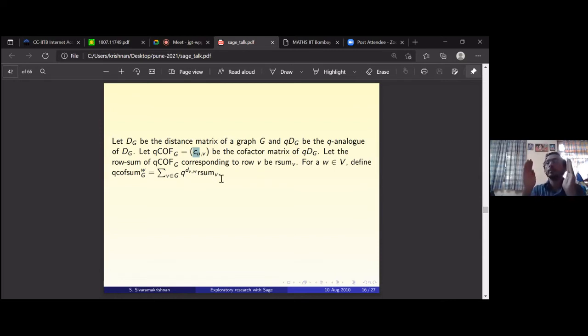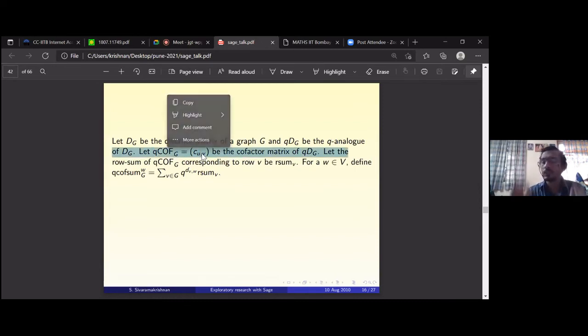Sum of the cofactor matrix will be the cofactor sum. Now we have the Q distance matrix, so you get the Q cofactor sum matrix. You take the Q analog of the distance matrix and look at its cofactors, which gives the matrix of cofactors. Now, instead of taking the sum of everything, you just do the row sum first.